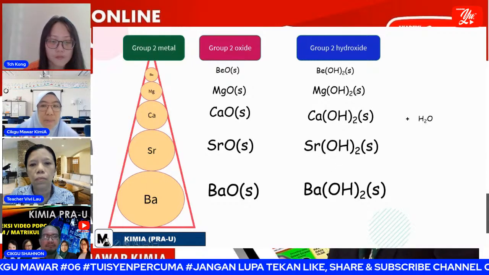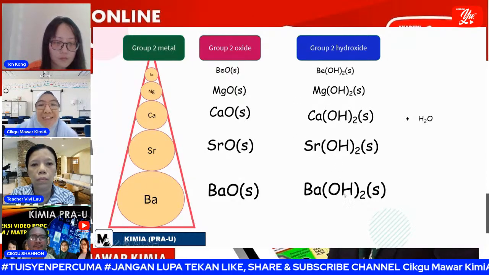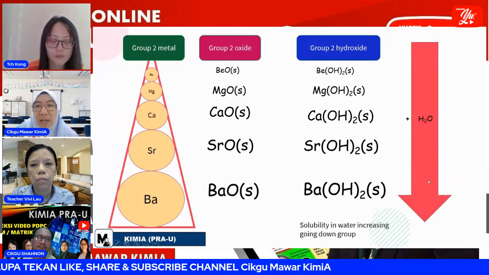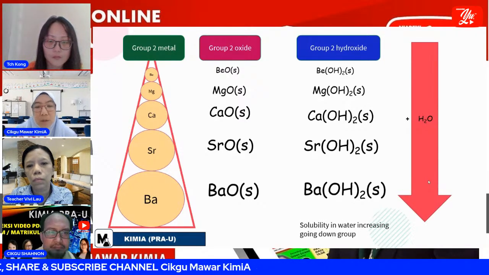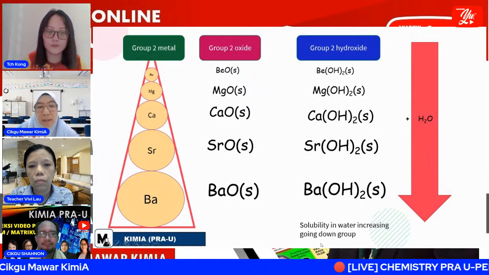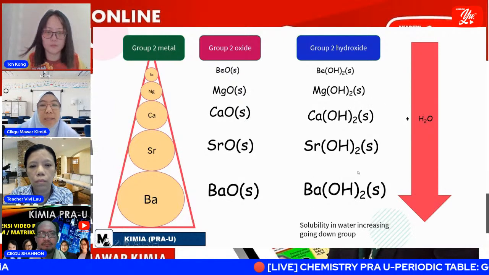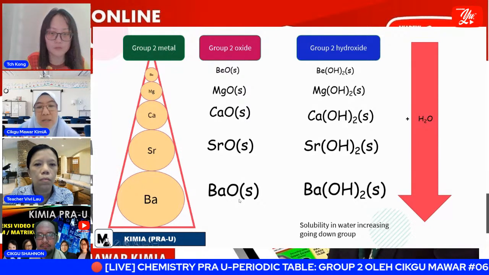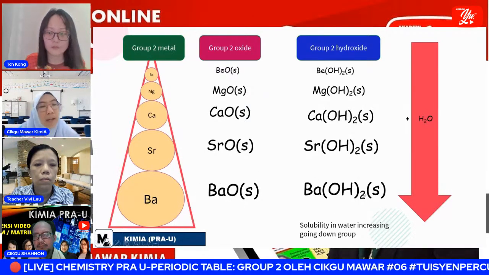Okay, we take a look back. So it will form all these things. It's all related. So how about the reactivity when going down the group? We can say that solubility in water increases when going down the group. Which one is the most reactive? Which one has the higher solubility? For sure the one below.